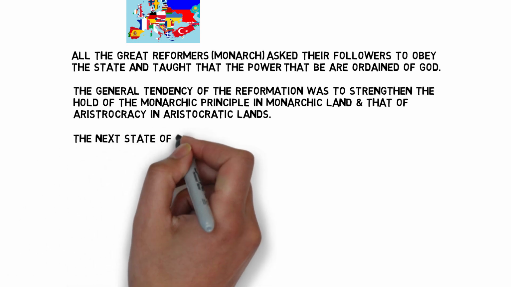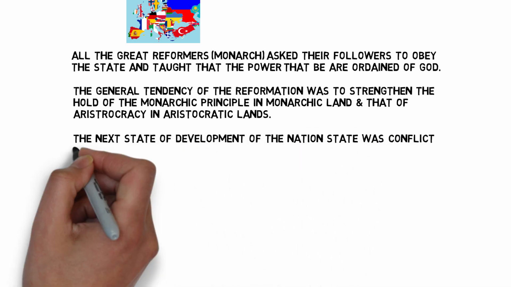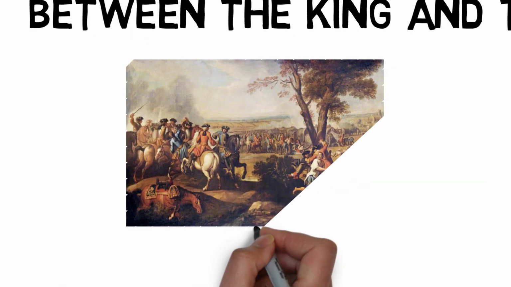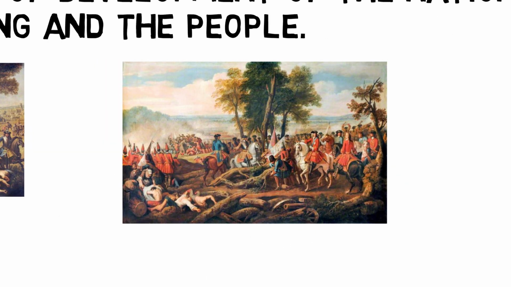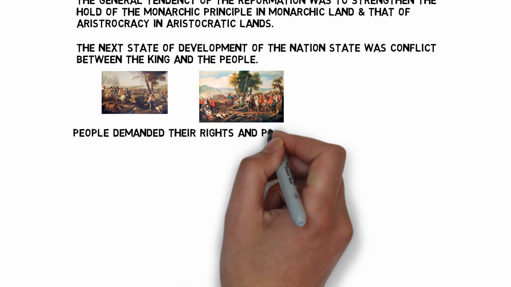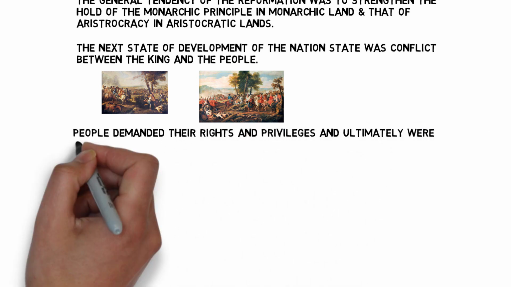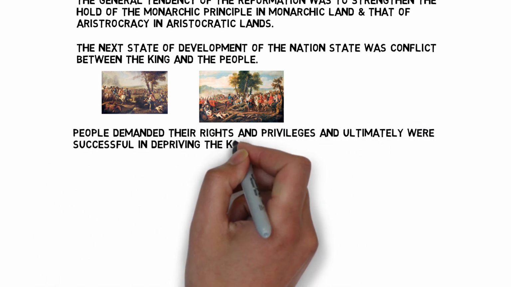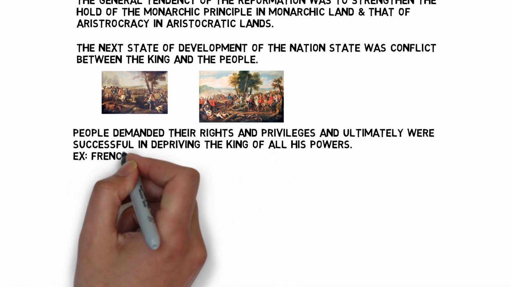The next stage of development of the nation state was conflict between the king and the people. People demanded their rights and privileges, and ultimately they were successful in depriving the king of all his powers. The best example here is the French Revolution.